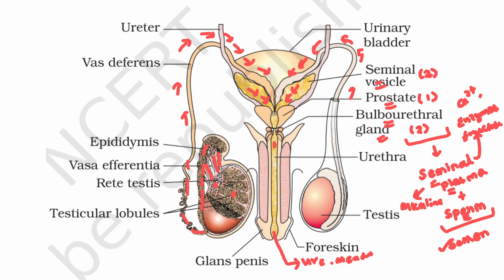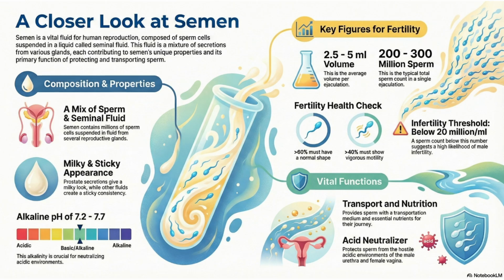Any doubts on this? No, sir. Okay, fine. Next one, you can see semen. In this, 2.5 to 5 ml volume must be there, that is the average volume per ejaculation, and inside this ejaculation 200 to 300 million sperms will be present, and it is going to be alkaline in nature.